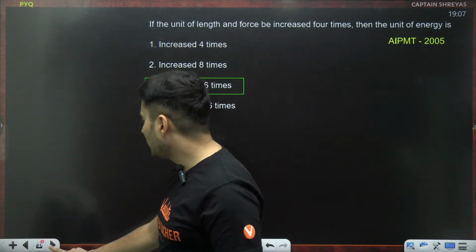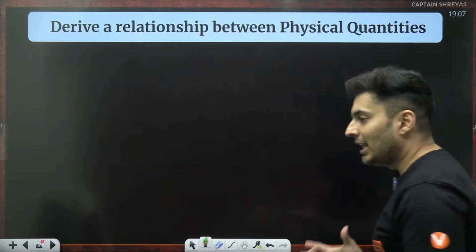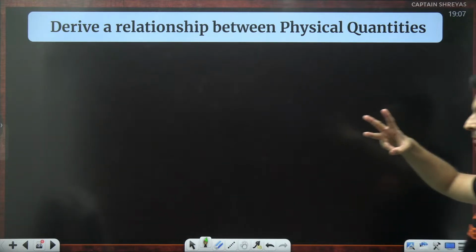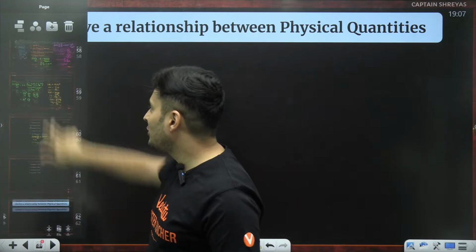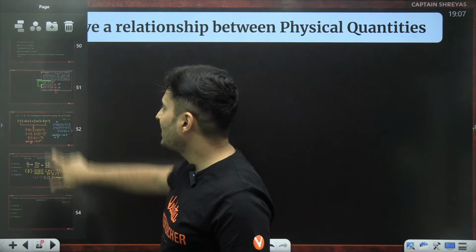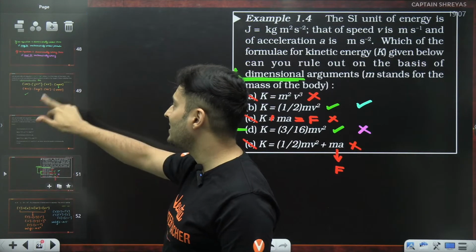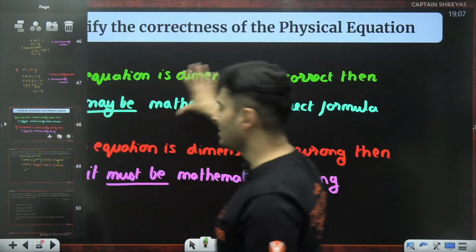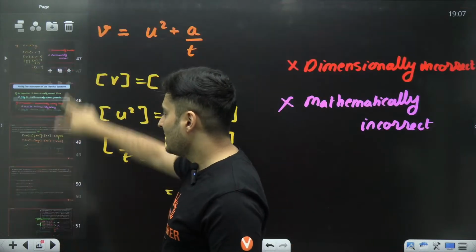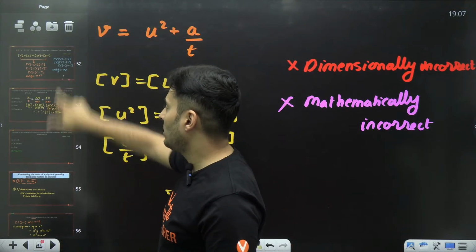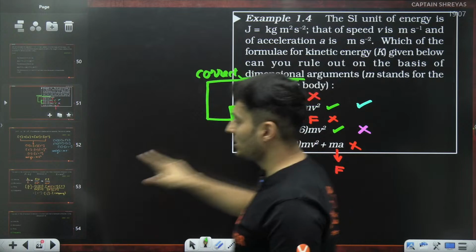Perfect. Moving on to the next and the last application. Remember, 3 applications were there for dimensions. First one we just did. What was the first one? First one was basically to check the dimensional consistency and mathematical inconsistency and all of that. Okay. First one, by the way, was also used to eliminate options.